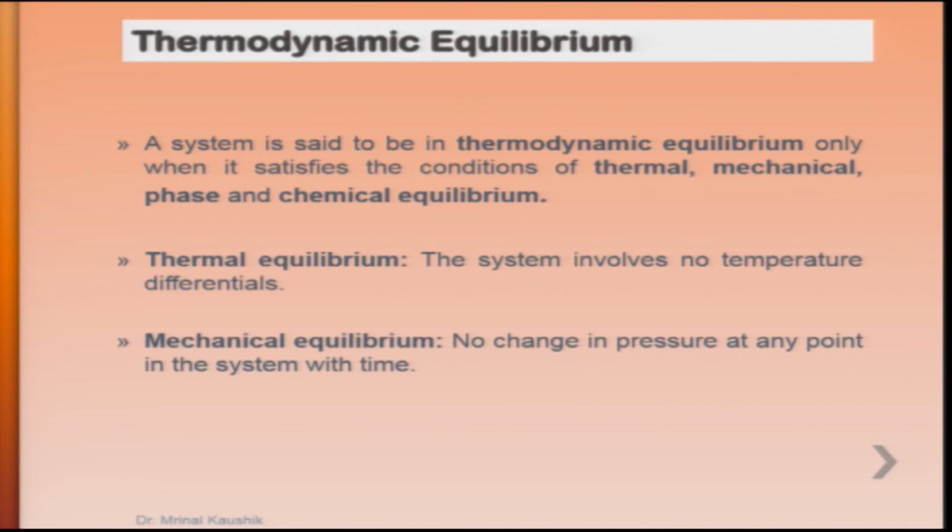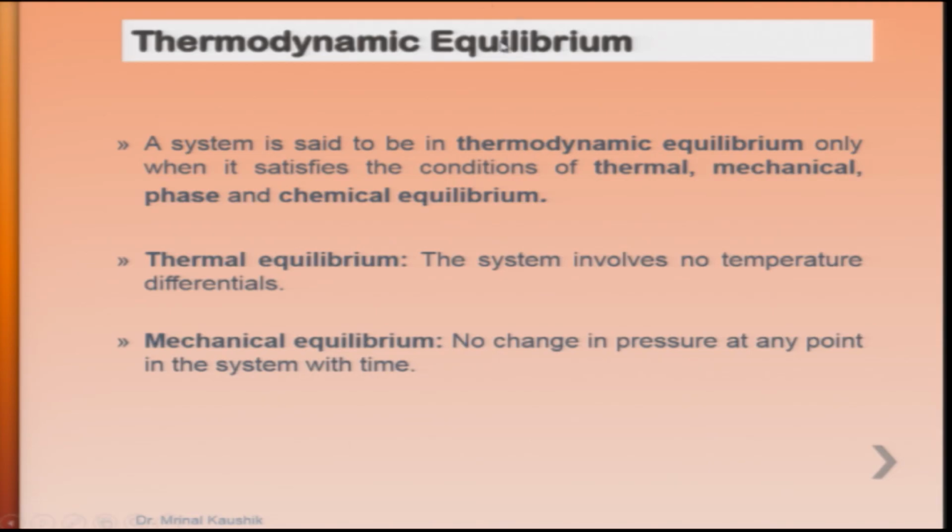Thermal equilibrium says that within the system there should not be any temperature difference present. Mechanical equilibrium says that at any instant of time under observation, the pressure must have a definite value and it is not changing with respect to time.